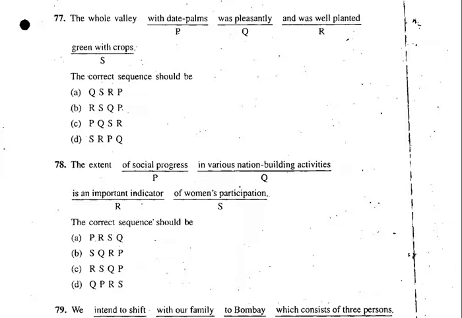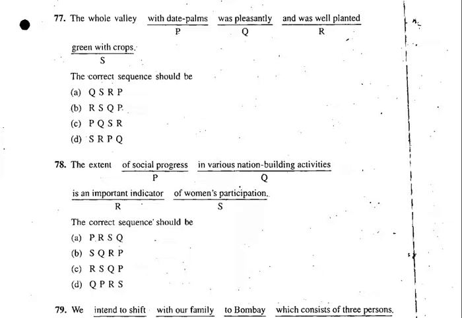So we can say after R what should come? P should come. After R, P should come. Is an important indicator of social progress. But it cannot be indicator of women's participation. Is an important indicator of social progress sounds better. So the extent, we can say, to what extent women have been participating. Isn't it? So yes will be the right one rather than of social progress. It will be of women's participation. That sounds correct. So I think B option may be right. Let's think over it.